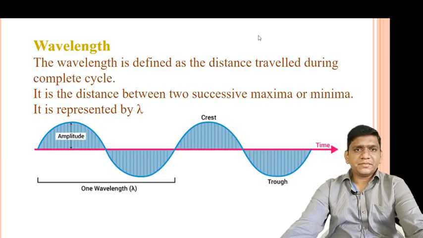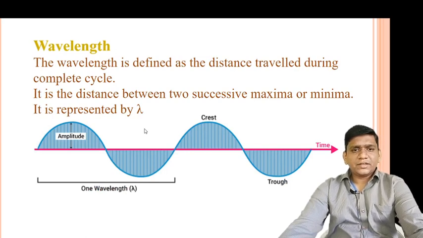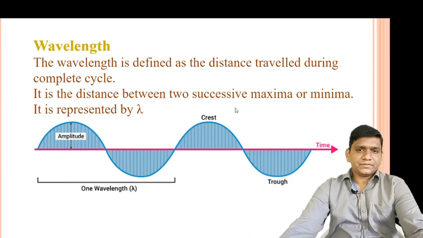So the next term is wavelength. So friends, we are learning this term from 12th. What is the wavelength?